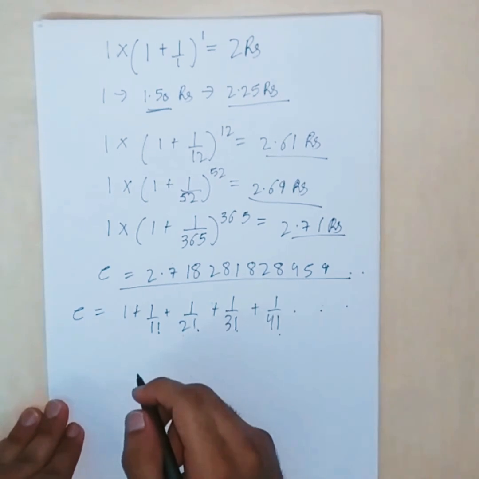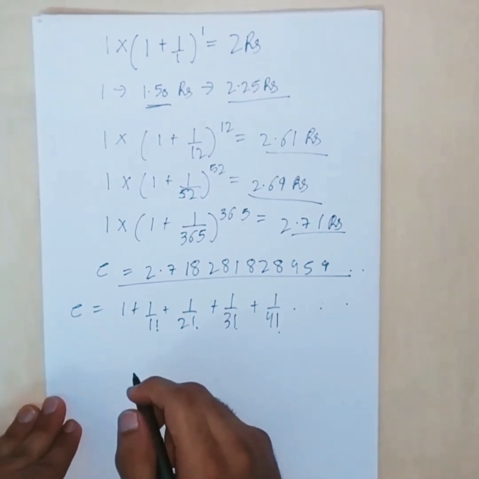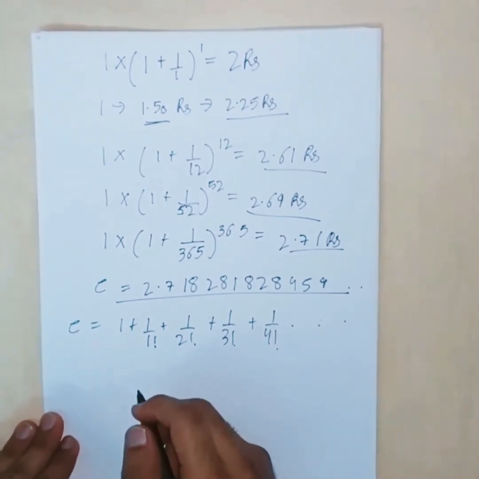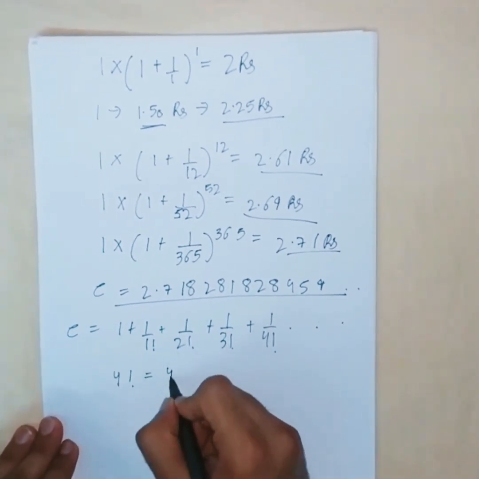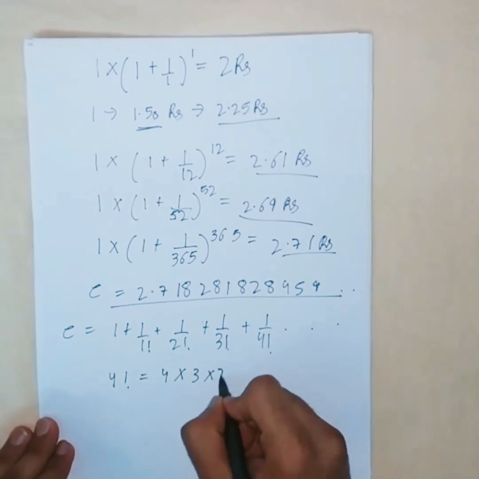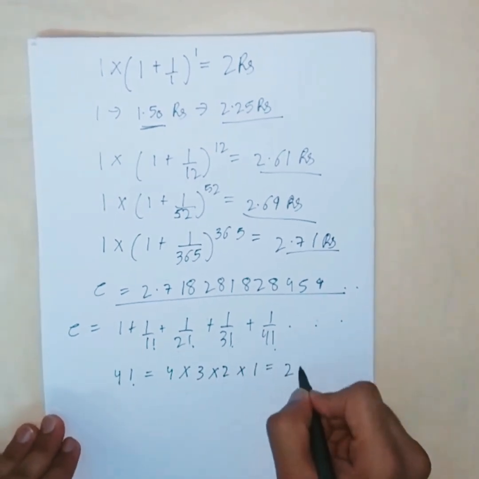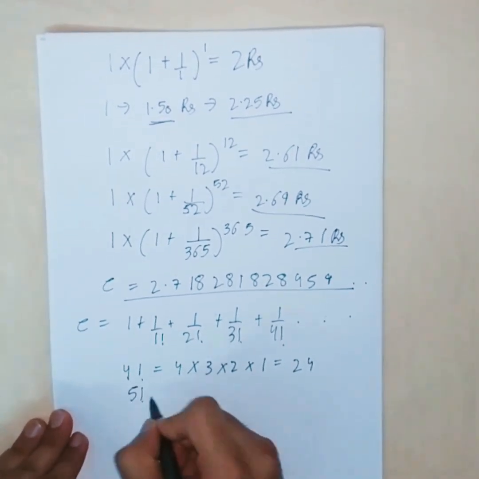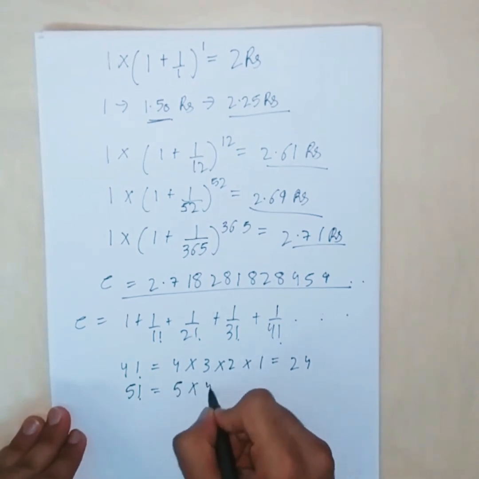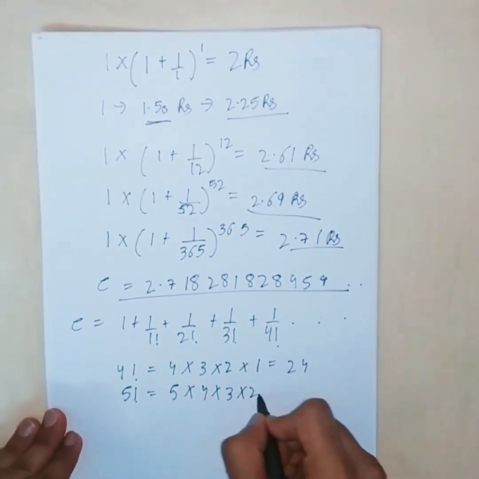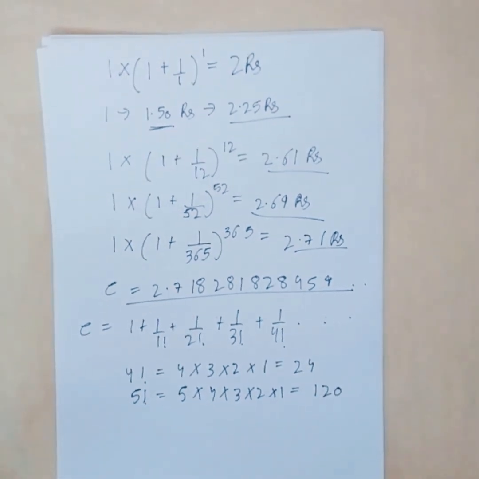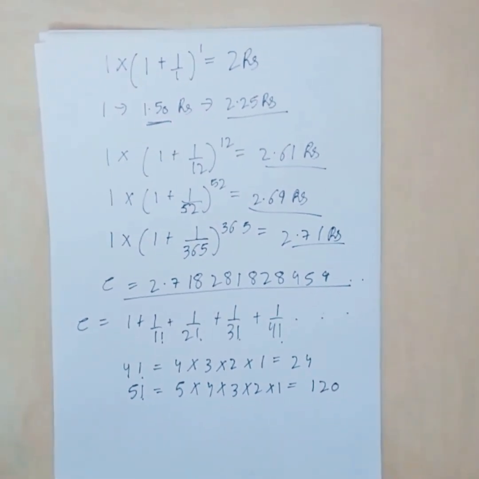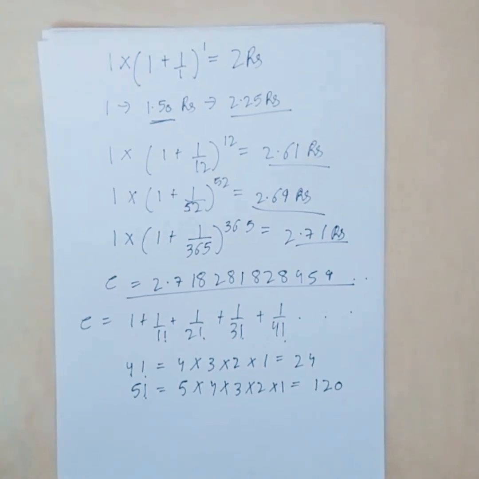In case you don't know, a factorial of a number is the number multiplied by all the predecessors of itself. Like 4 factorial is equal to 4 into 3 into 2 into 1, which equals 24, and 5 factorial is equal to 5 into 4 into 3 into 2 into 1, which is 120. This number is used in calculus for calculating areas under the curves and in many more things.